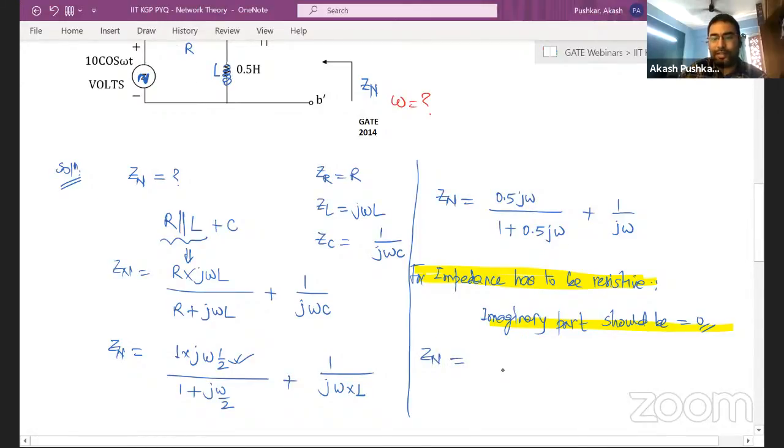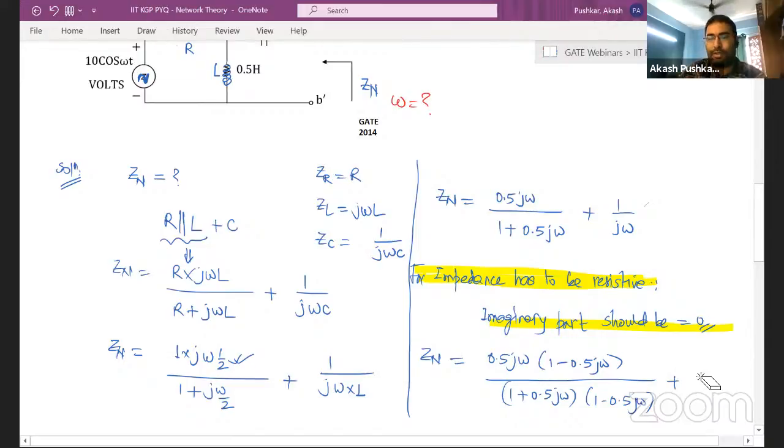I know a little calculation is there, but we'll do it now. See, here 1 by j omega, so I can be a little smarter. I will write 0.5 j omega and multiply with 1 minus 0.5 j omega, and divide by 1 plus 0.25 omega square. This is super fast. And the j, if you multiply up and down, you'll get minus j by omega.